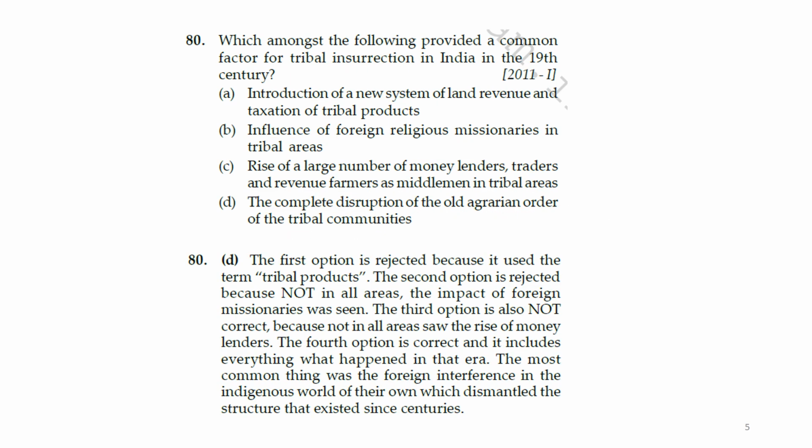So this was actually D, the complete disruption of the old agrarian order of the tribal community. That's why the tribals revolted in the 19th century. You can read this.